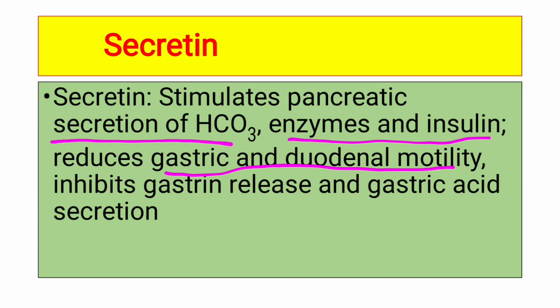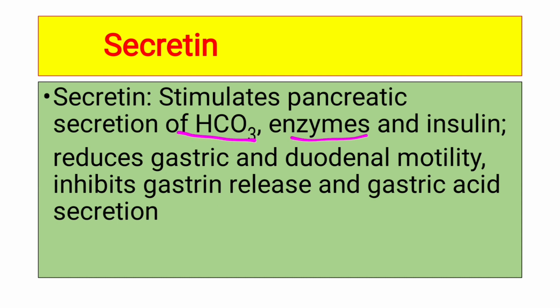So it inhibits the release of gastrin and gastric acid secretion. So it is important to remember that secretin acts opposite to gastrin.